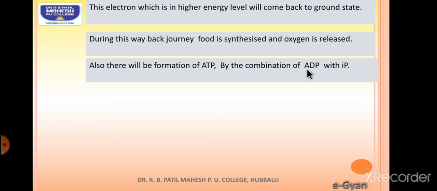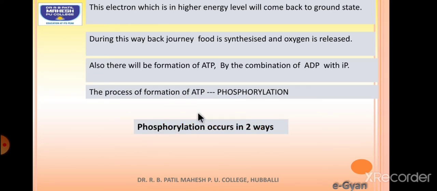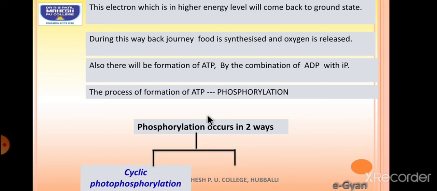The formation of ATP happens by the combination of inorganic phosphate and ADP, which are present in the stroma. ADP will combine with inorganic phosphate by absorbing energy present in the electron. That process is called phosphorylation, and since it is taking place during photosynthesis, it can also be called photophosphorylation. Photophosphorylation is of two types. The first one is called cyclic photophosphorylation, whereas the second one is called non-cyclic photophosphorylation. We are not going to discuss these two in detail, as we will discuss them in the first PUC curriculum.